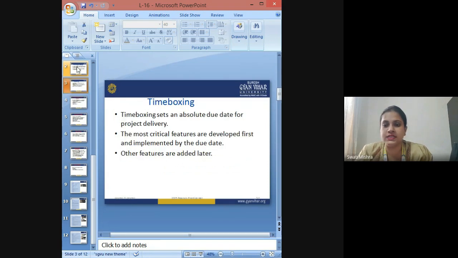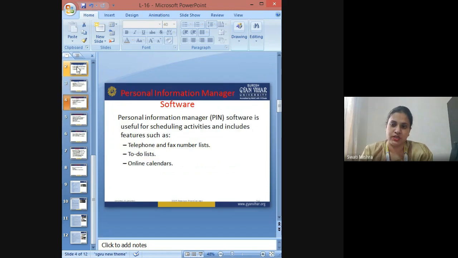Similarly, there is time boxing, which helps set an absolute due date for the project delivery. The most critical features are developed first in case of time boxing and implemented by the due date, and then other features are added later on. So that is the time boxing technique.